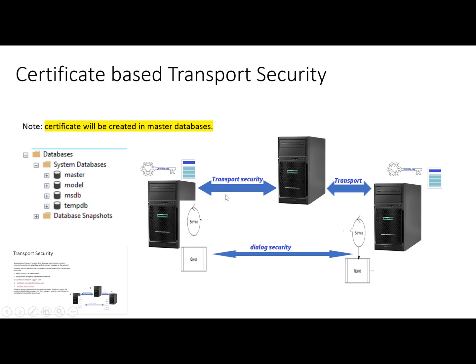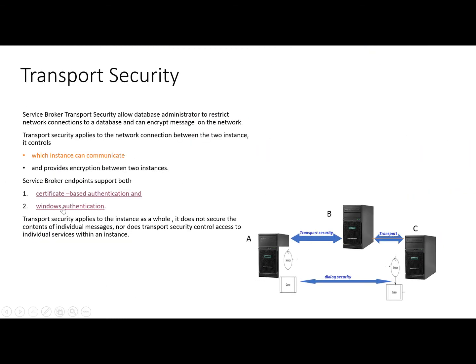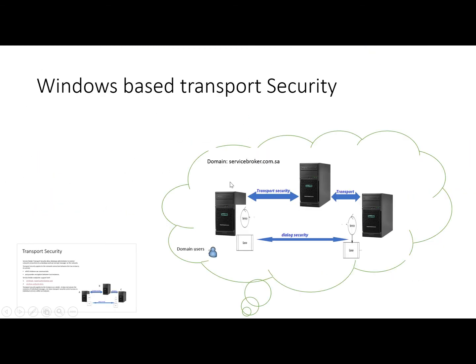So for certificate based instances, we use the certificates the same way as we used them for the dialog security. But if we are using Windows authentication, it means these instances are in the same domain, and all these servers are in the same domain.